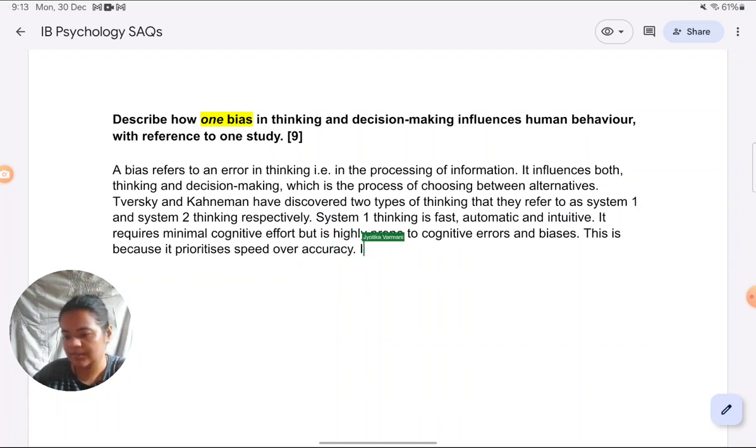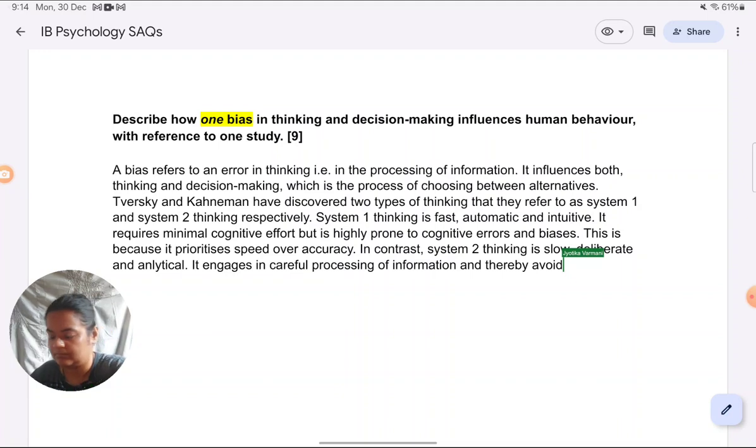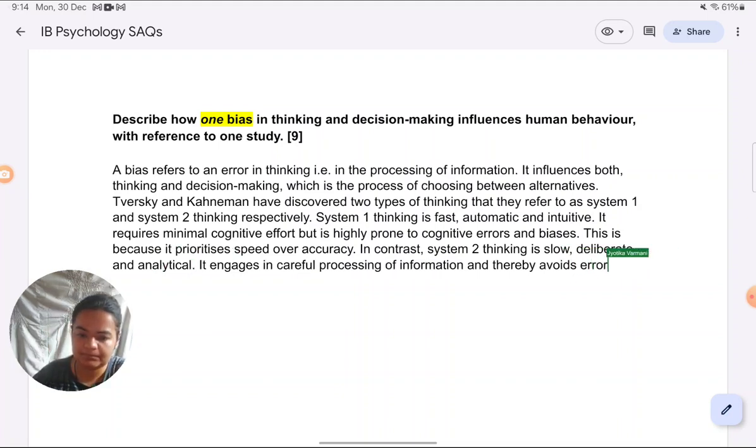In contrast, system 2 thinking is slow, deliberate, and analytical. It engages in careful processing of information and thereby avoids errors or biases in thinking.